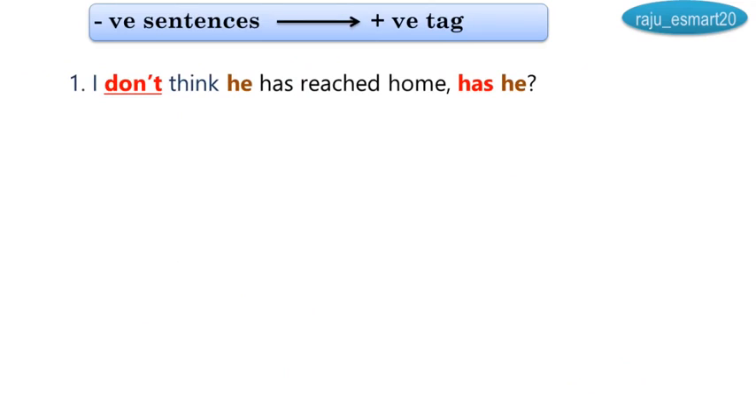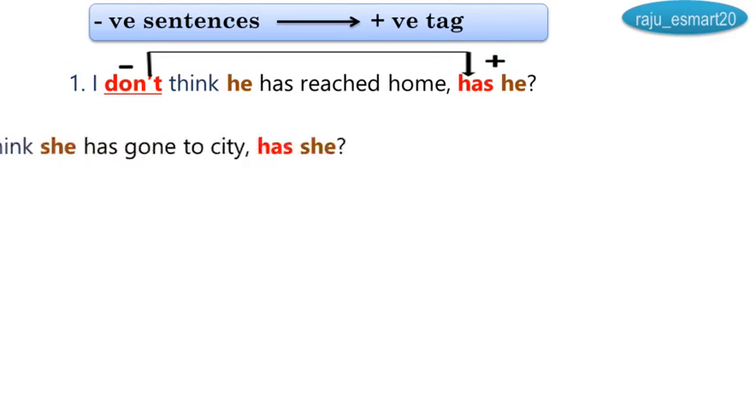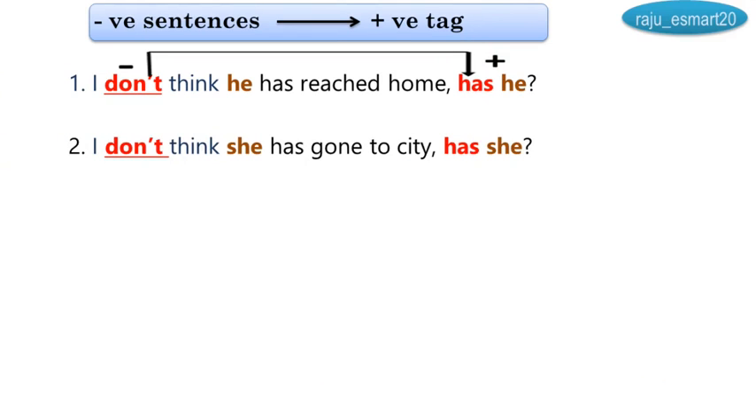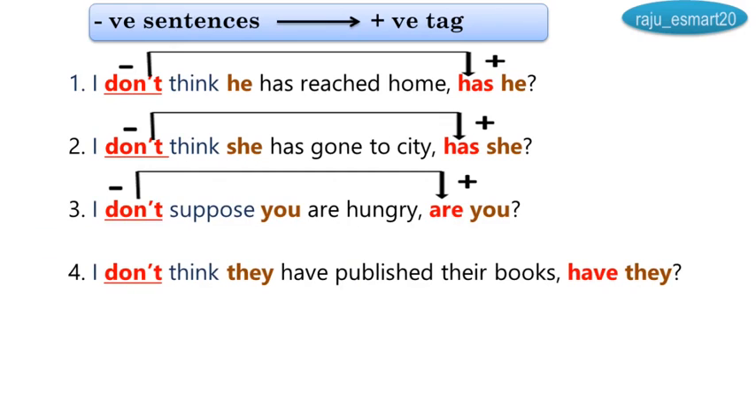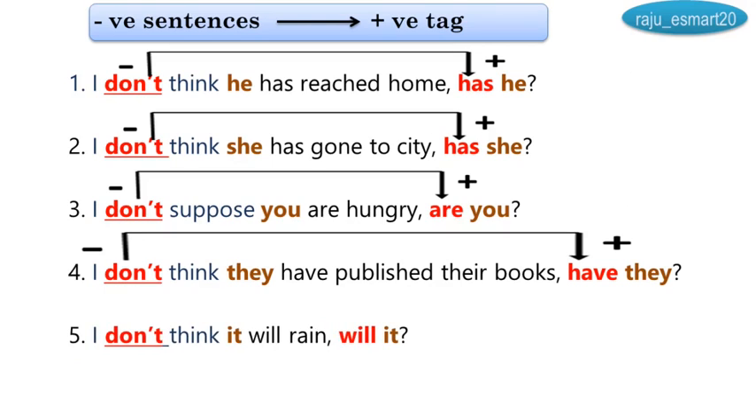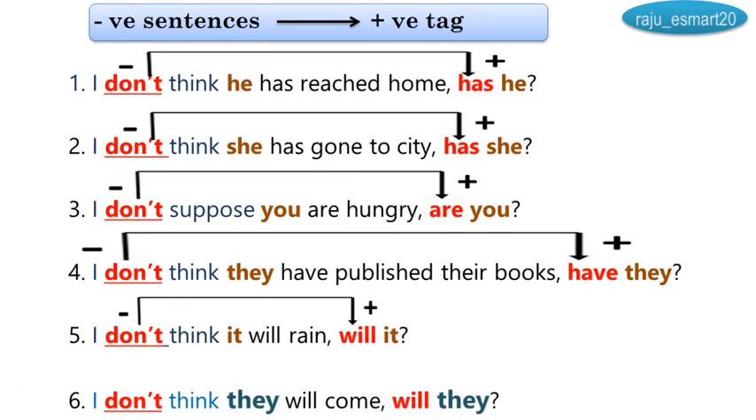See, this is very important. I don't think he has reached home. Don't use hasn't he. Here, don't is there, no? So, therefore, we have to use positive tags. Okay? Has he. I don't think she has gone to city, has she? I don't suppose you are hungry, are you? I don't think they have published their books, have they? I don't think it will rain, will it? Negative, positive. I don't think they will come, will they?